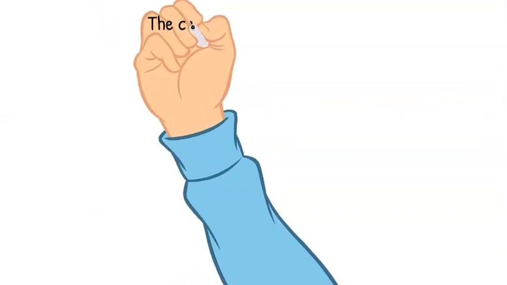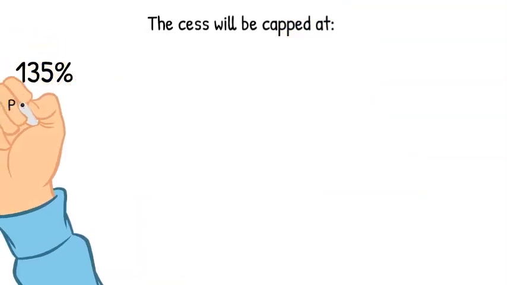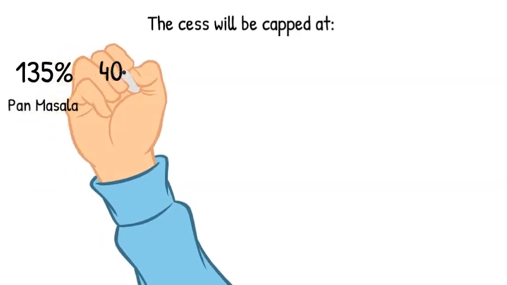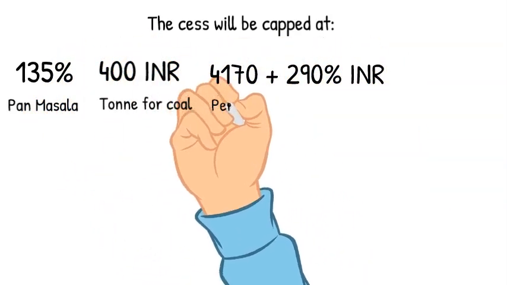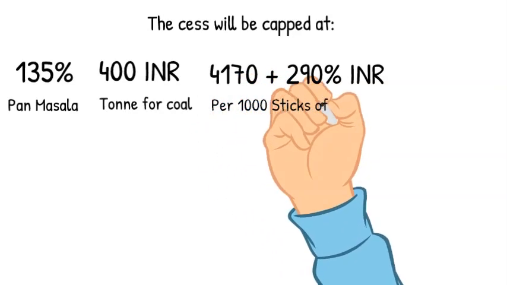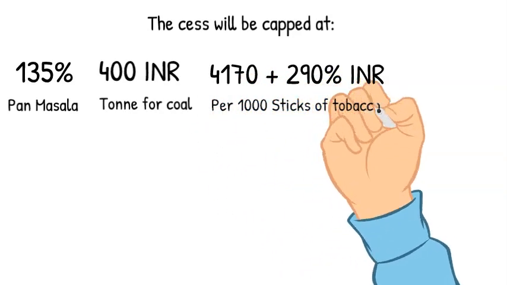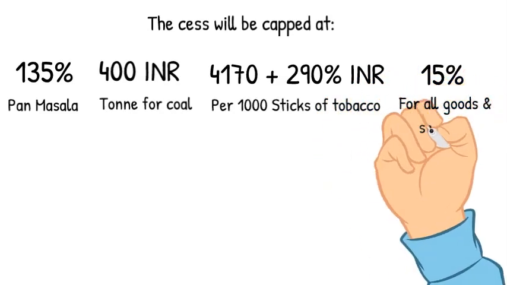The cess will be capped at, first, 135% for pan masala, second, Rs 400 per ton for coal, third, Rs 4170 plus 290% per 1000 sticks of tobacco, and fourth, 15% for all other goods and services including motor cars and aerated water.